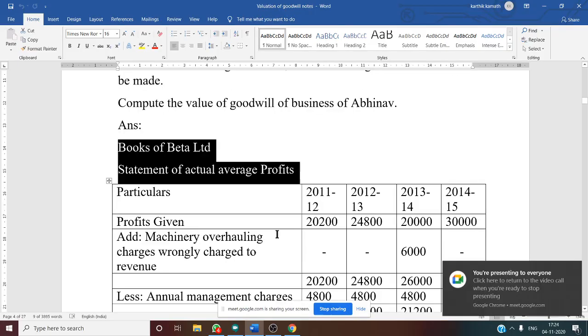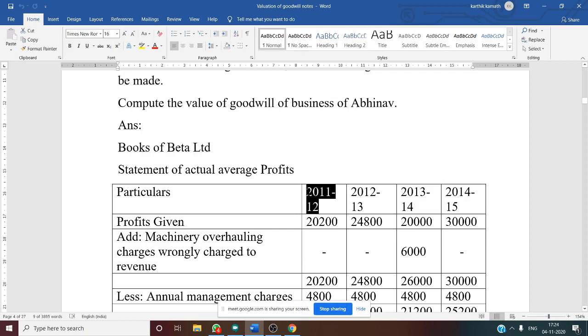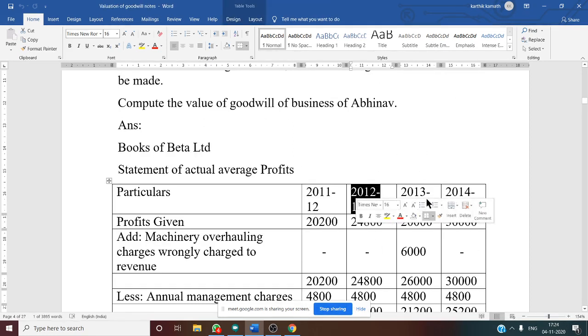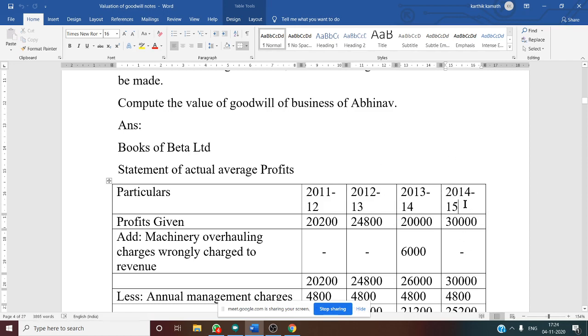So particulars and 4 columns, total 5 columns you need to make. See, the first column 2011-12, second column 2012-13, third column 2013-14, and fourth column 2014-15. Like this you have to do. And the first thing you need to write is profit given.